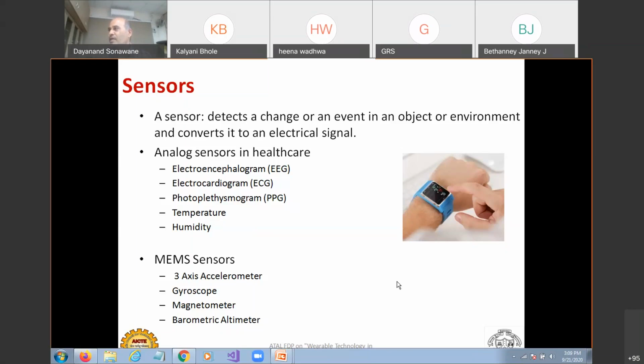Which is a good sensor to build ECG-related applications? Suppose you want to build ECG-related applications, then you could not use the conventional electrode type, which would not become wearable. If you just want to measure the function of the ECG, to monitor your heart activity, there are sensors like optical sensors. Optical sensors are used to monitor your heart activity. IR-based sensors are generally preferred in wearables. Those are used to monitor the heart activity.